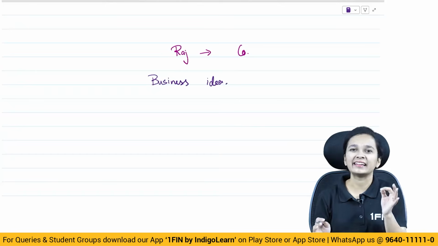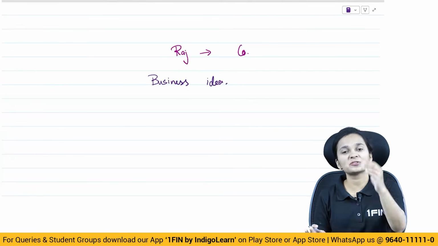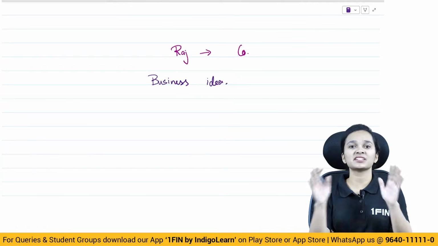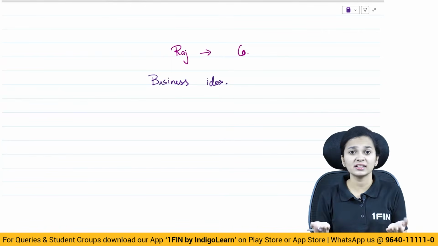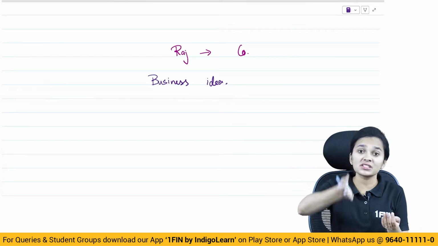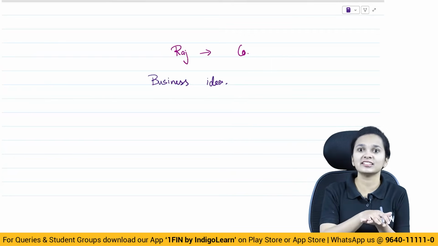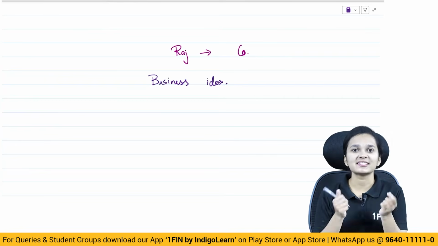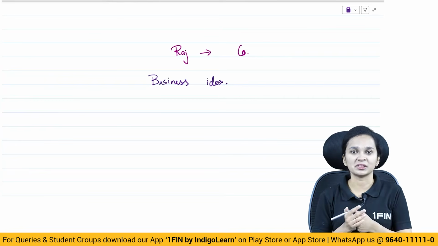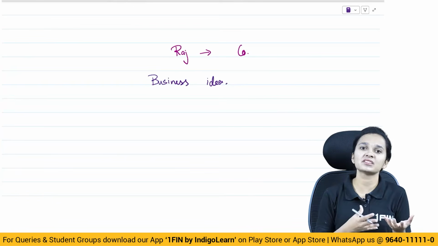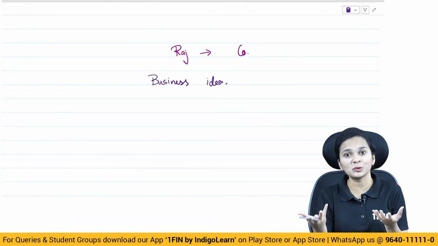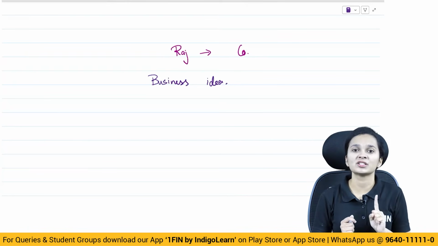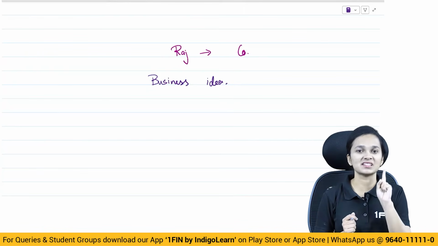As said, an idea can change your life. So, similarly, Raj should first have an idea. What are you going to do? Simply establishing a company, simply incorporating a company? Nothing. You should have an idea as to what business you are going to do, whether it is a legal business, whether you can do it as per law or not. All of these things have to be checked before you incorporate a company, because if you do not have any business idea, what are you actually going to do after incorporating the company? That becomes the question. So the first thing which Raj has to have is a business idea.